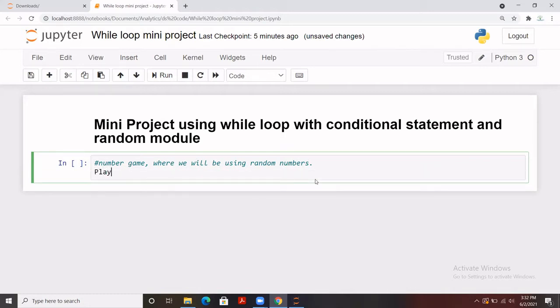The player needs to guess a random number, right? We can select the range of that number as well. Let's take a whole number from 1 to 10. Let's take a small one, 1 to 10, right?